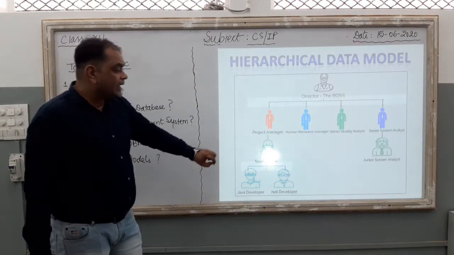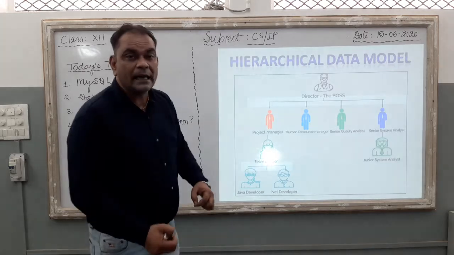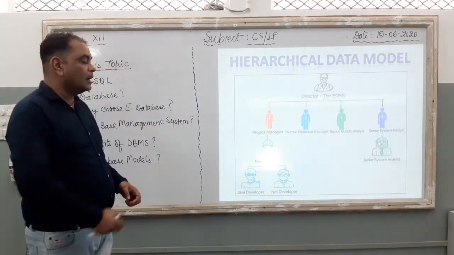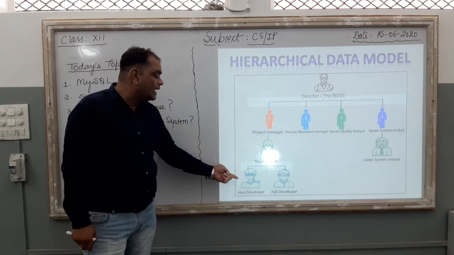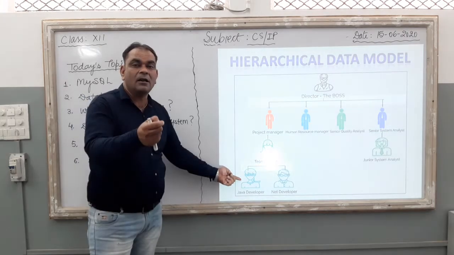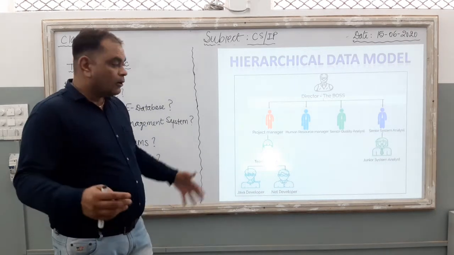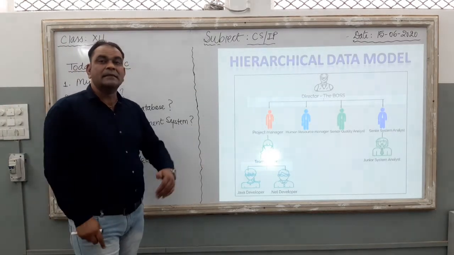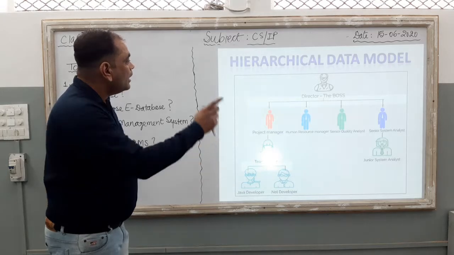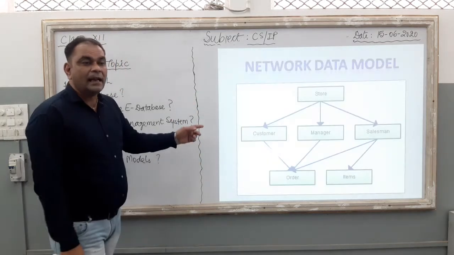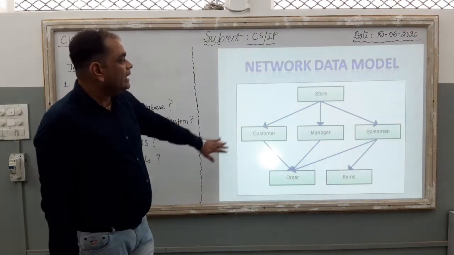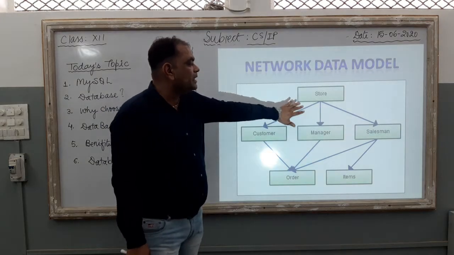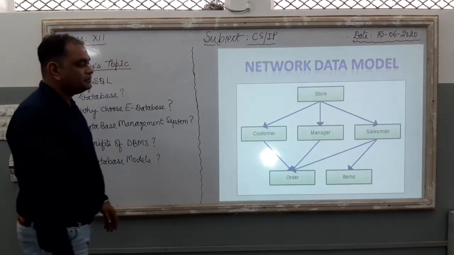Clear? So we can say this model is also known as a one-to-one relationship model, because each and every child is going to report to the parent only. Clear? Now we just go to the next image. The next image is related to the network model. What is there in the network model? This is the picture, the image of the network model.